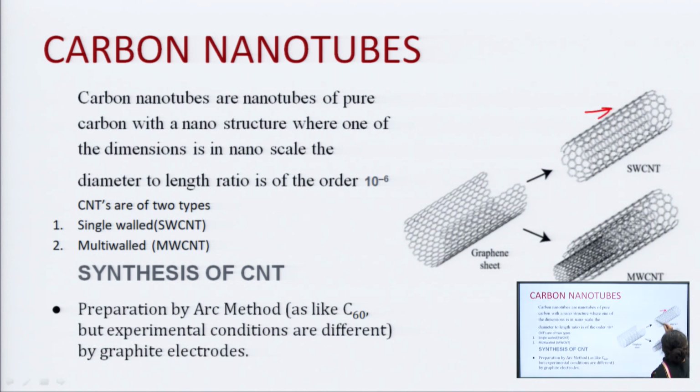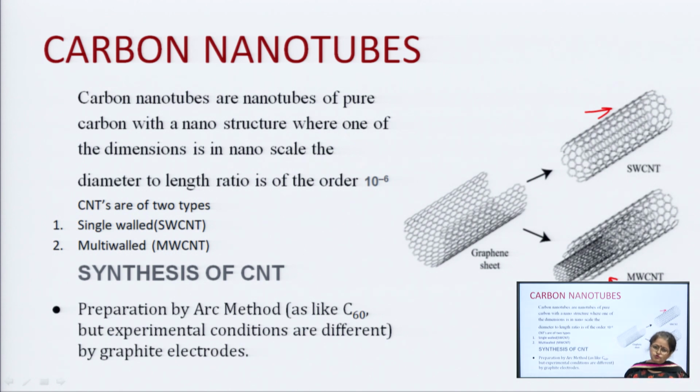This is a single wall carbon nanotube and this is a multi-wall carbon nanotube. That means it has concentric circles in it, that is multi-wall, and single wall means only one wrap, that is a single wall carbon nanotube. Okay? So, how do we prepare them? How do we synthesize them?